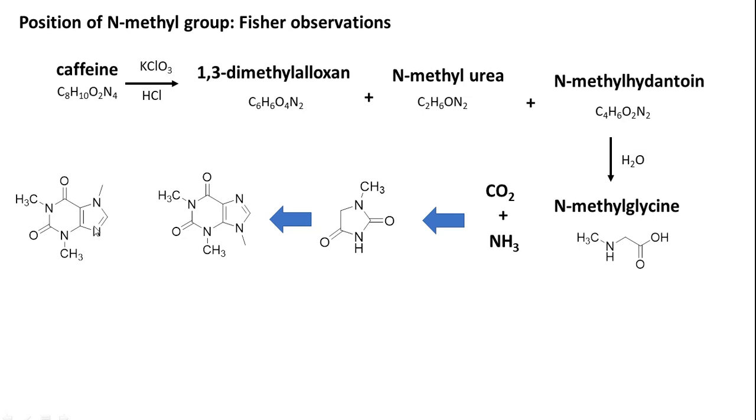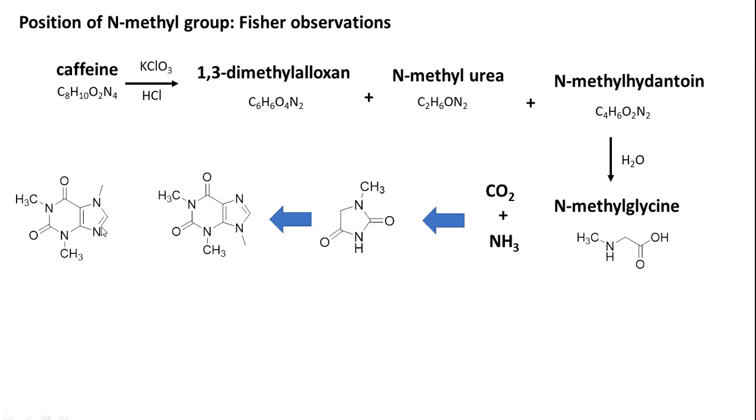But in the case of the N-methyl imidazole side, the NH can be here or here. So this position is the 7th position. If you see the numbering, starting from here: 1, 2, 3, 4, 5, 6, 7, 8, 9. So the methyl group can be on the 7th position or on the 9th position. So the position has to be fixed.